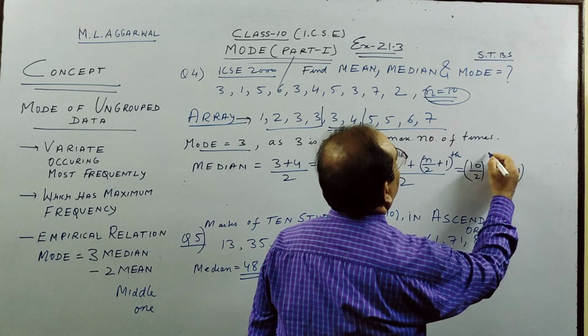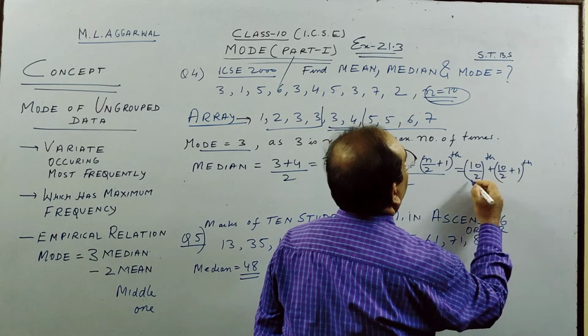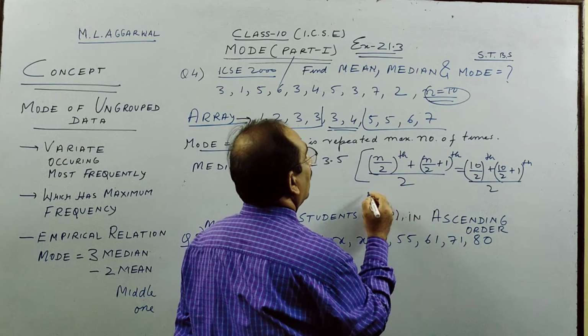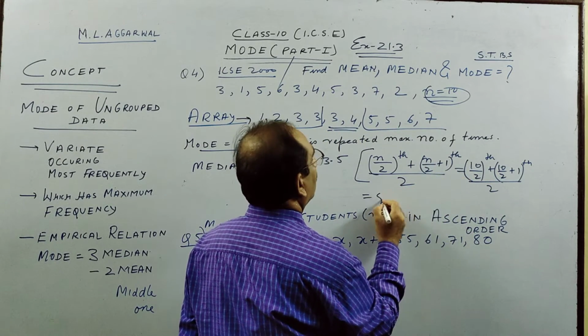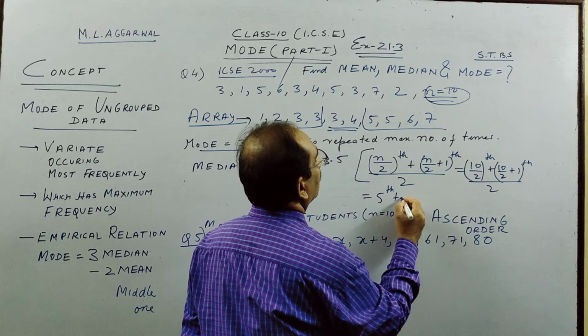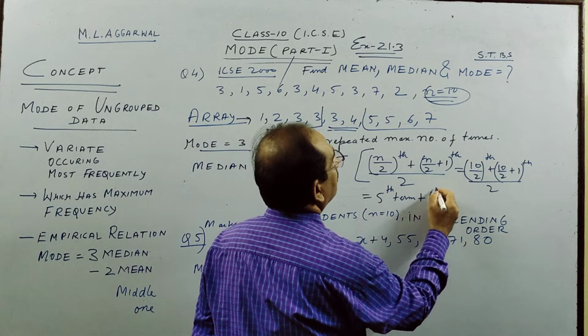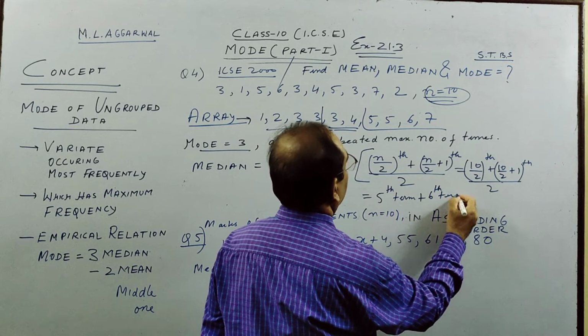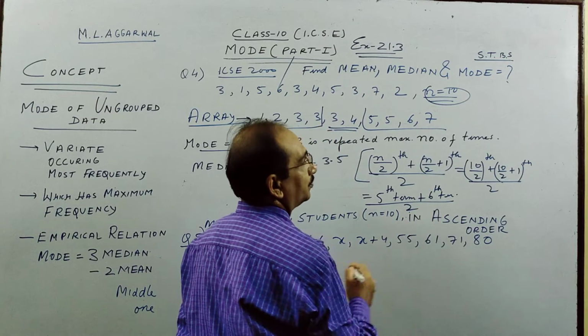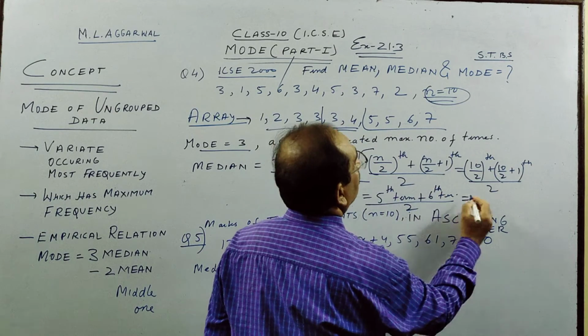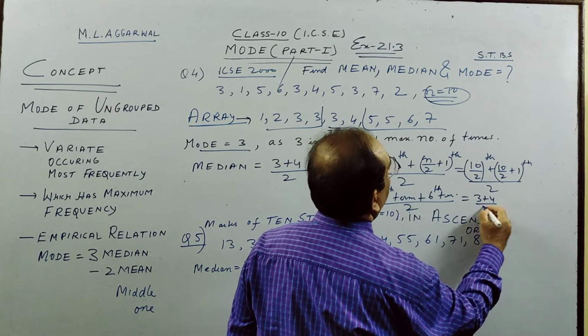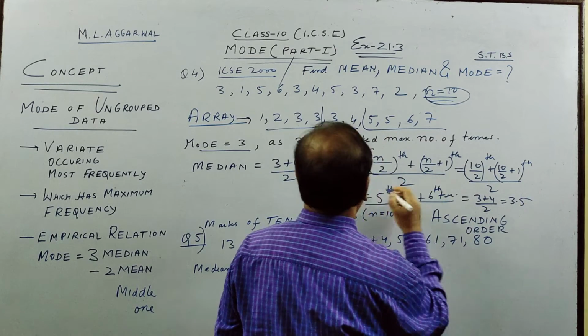So what I have here is the 5th term plus the 6th term by 2. So we have 3 plus 4 by 2, which is 3.5.